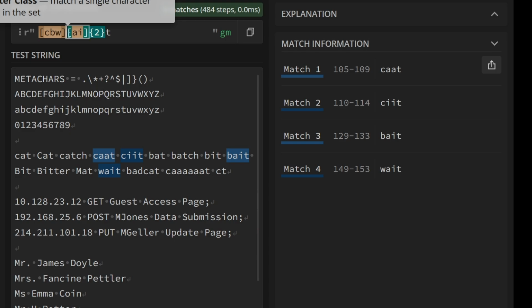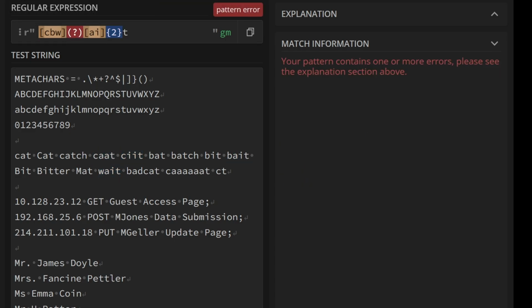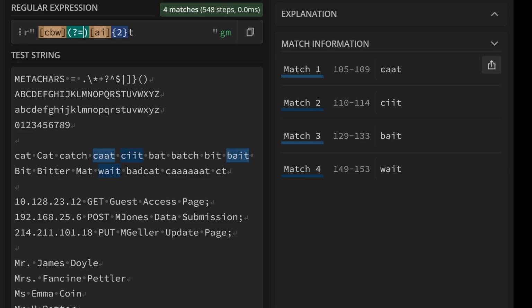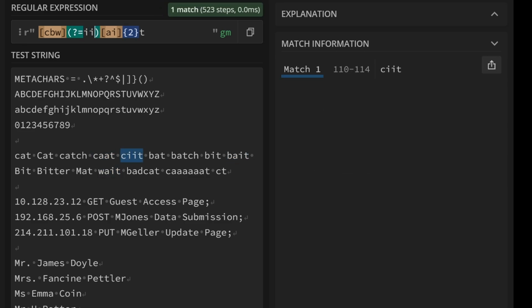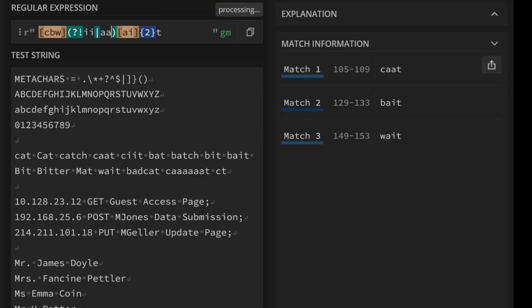Well, one way of doing it is to do a look-ahead assertion. A look-ahead assertion is always in group brackets and it has a question mark at the start. If it's a positive, i.e. we want to find this, then we would do equals and we can say the next 2 characters must be II. Or if you use an exclamation mark for not, we can say not II or AA. So now it finds bait or wait, but without the misspelled II or AA.